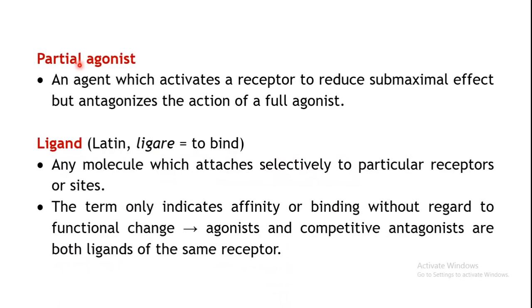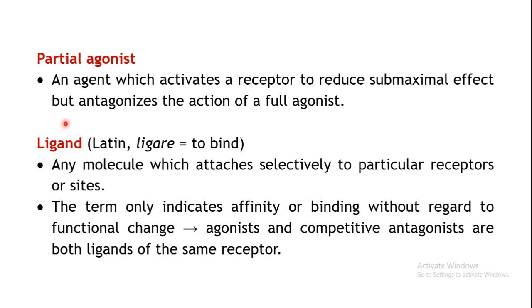Then partial agonist. As the name implies, it's an agonist but partial. This is an agent which activates the receptor to produce a submaximal effect. So the maximum effect which is shown by the agonist will not be produced by the partial agonist.